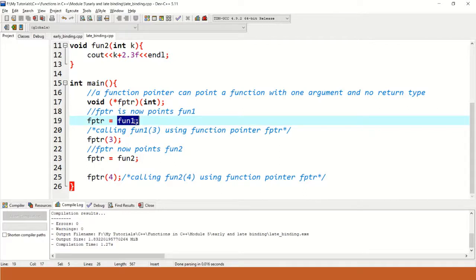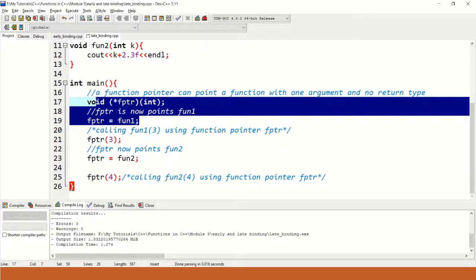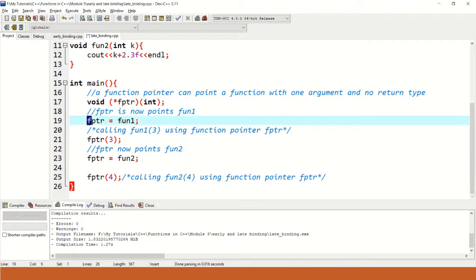Remember, to assign the address of fun1, either you can write the name of the function directly or you can write the ampersand operator before the function name. In old C++ compilers, this ampersand operator is required. But in updated versions of C++ compilers, it is not mandatory, because we know that a function name always carries the address of the function. Now, look at this, the function is not called yet. The function address is just assigned to a pointer.